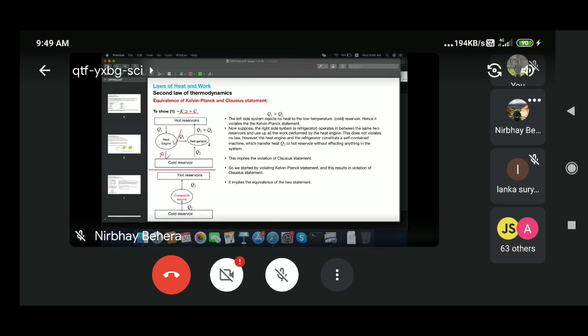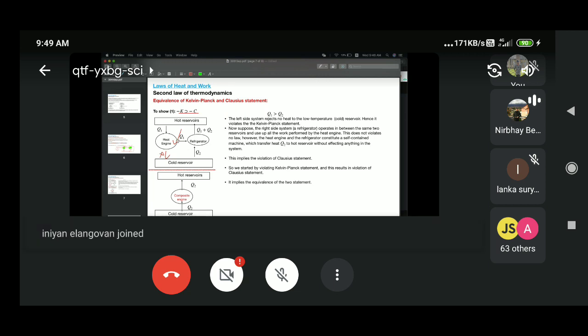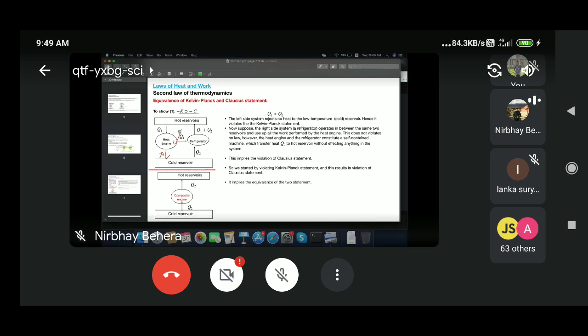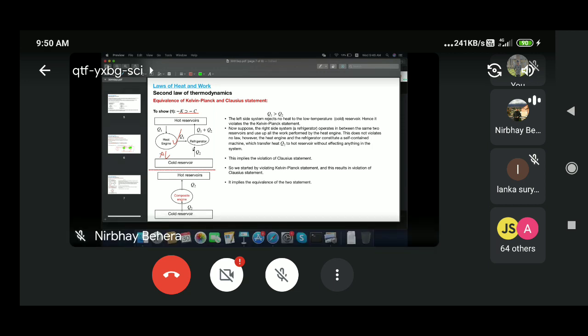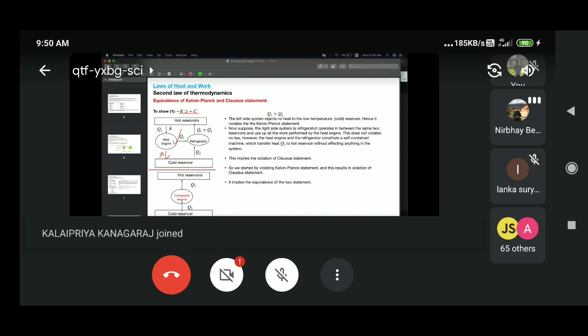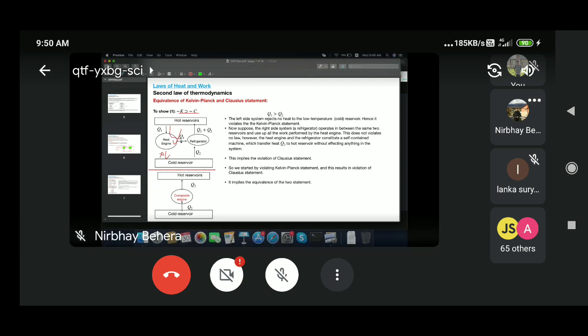So it is working in such a way that Q1 amount of heat is extracted here and Q1 amount of work is done, violating the Kelvin-Planck statement, and that work you are using to extract some heat from the cold reservoir for the refrigerator and reject it. So the Q1 amount of heat is in principle going in a cycle and going back to the hot reservoir.